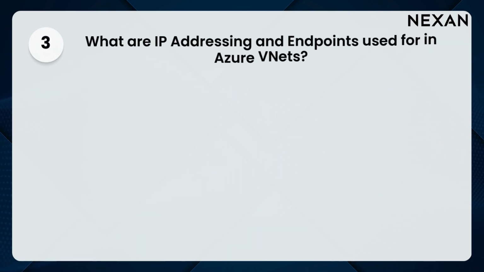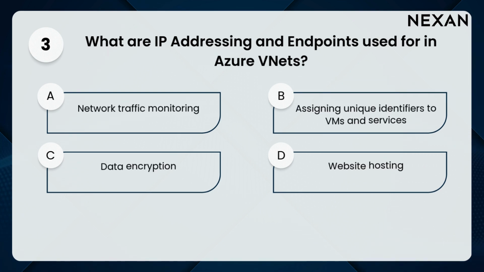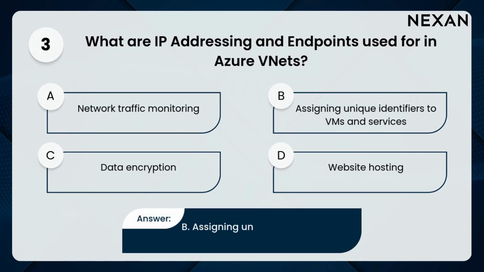3. What are IP addressing and endpoints used for in Azure VNets? A. Network traffic monitoring. B. Assigning unique identifiers to VMs and services. C. Data encryption. D. Website hosting. Answer: B. Assigning unique identifiers to VMs and services.